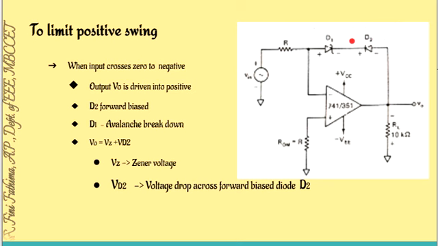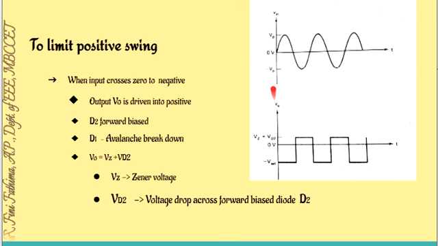Okay, so what will be the maximum output possible? Output voltage possible is VZ plus VD2. That is why the output voltage is VZ plus VD2 when my input is negative and input is given to the inverting terminal. As a result, now we know that when my input is positive, output will be minus VZ. It will be in open loop configuration, and when my input goes to the negative, negative input is fed to the inverting terminal, then the output will be VZ plus VD2.